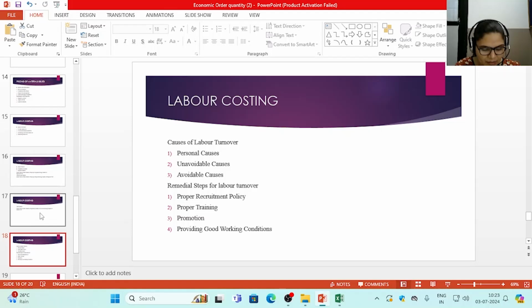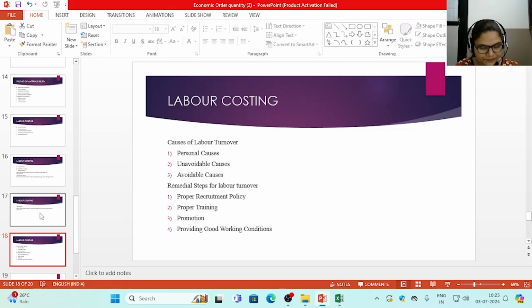Next is poor working environments, lack of facilities like transport, recreation, medical facilities, workmen compensation. Next is strained relationship with the management, long hours of work, hazardous nature of work, and non-provisioning of safety devices. These are the certain causes which are avoidable causes and may lead to labor turnover.